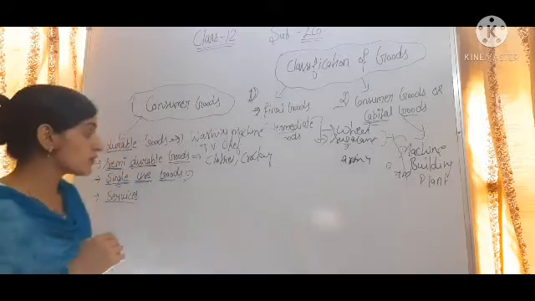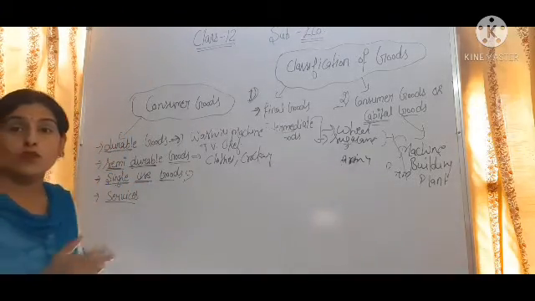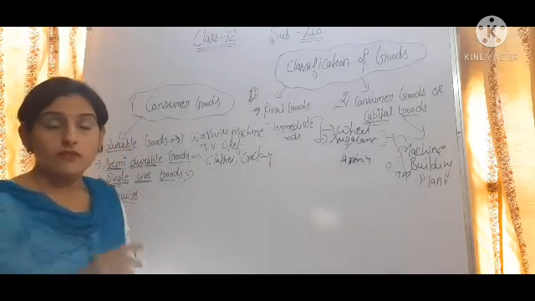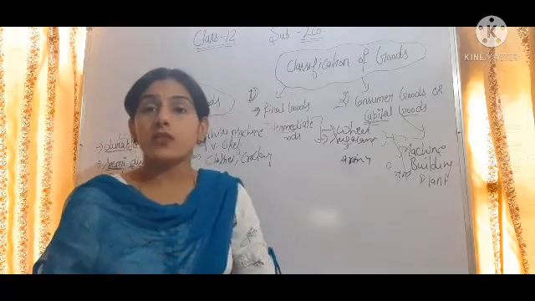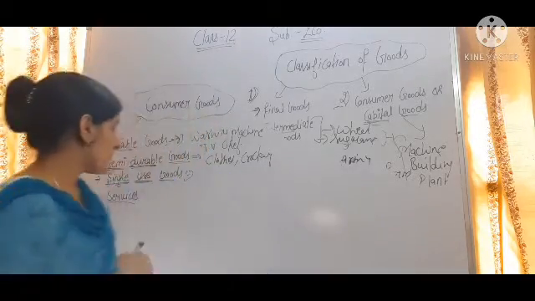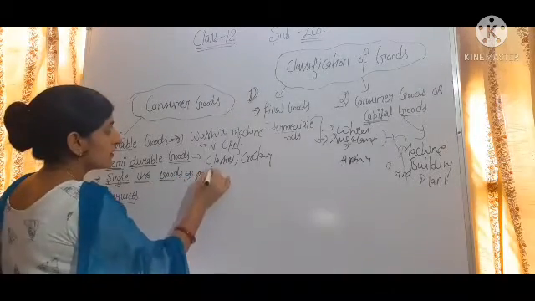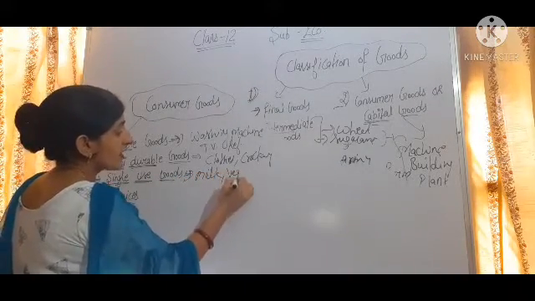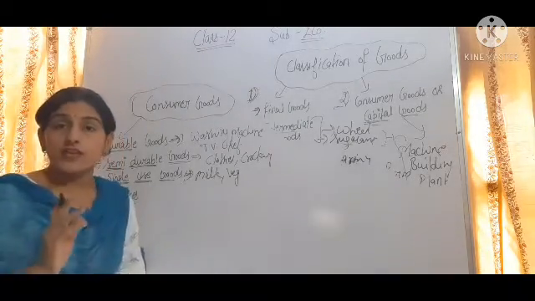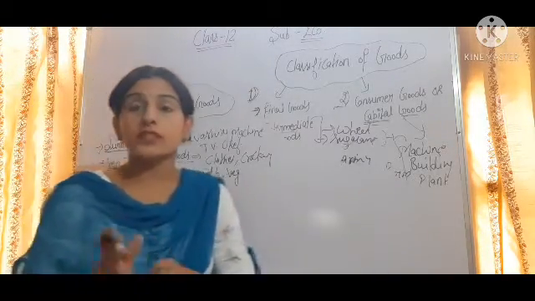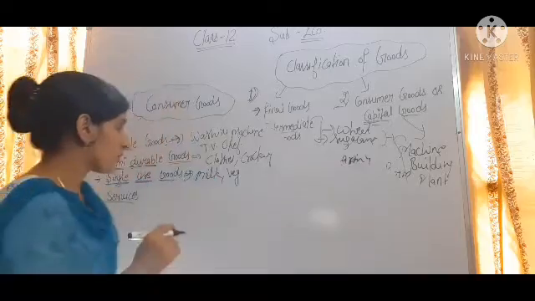We cannot store these types of goods for a long time. We have to use them only in a single act. So these goods are single use, like milk, vegetables, we can say potato, tomato. We cannot store these types of things for a long time.